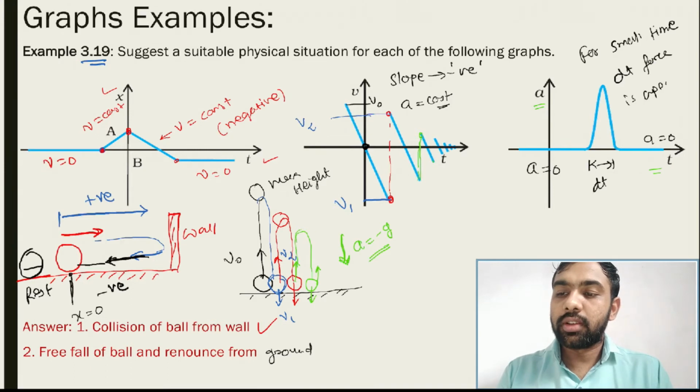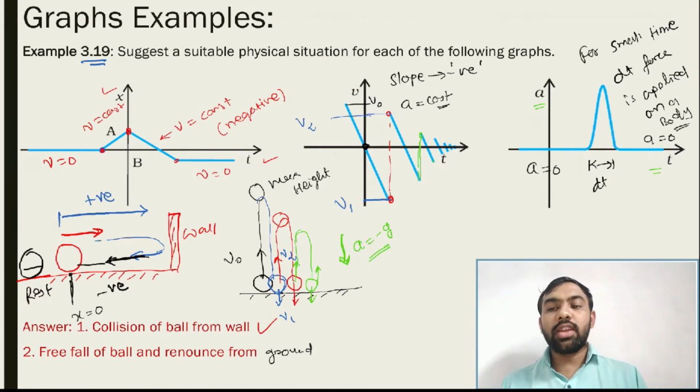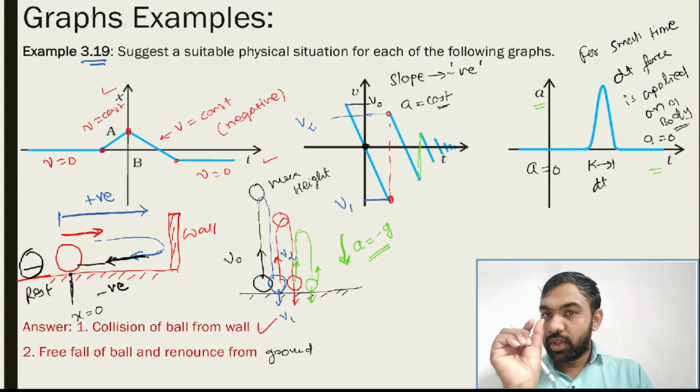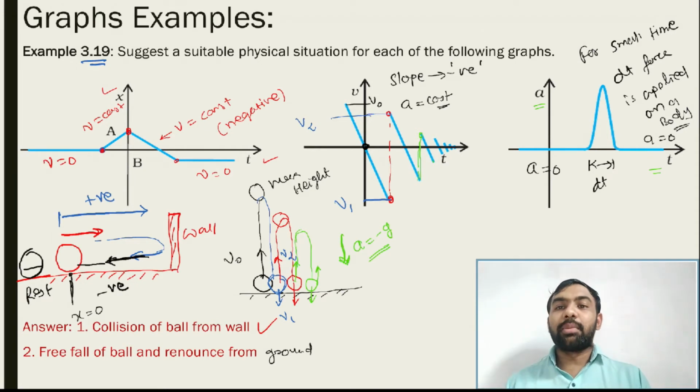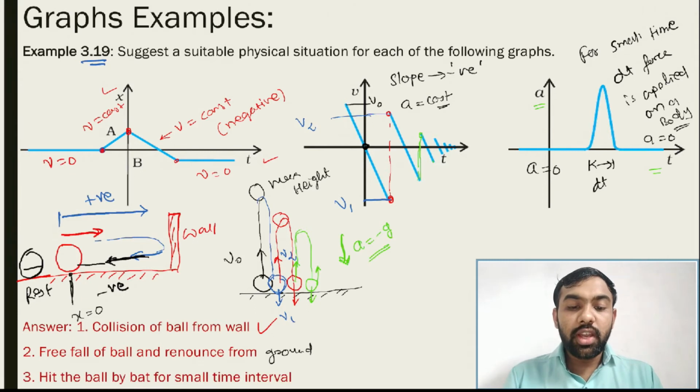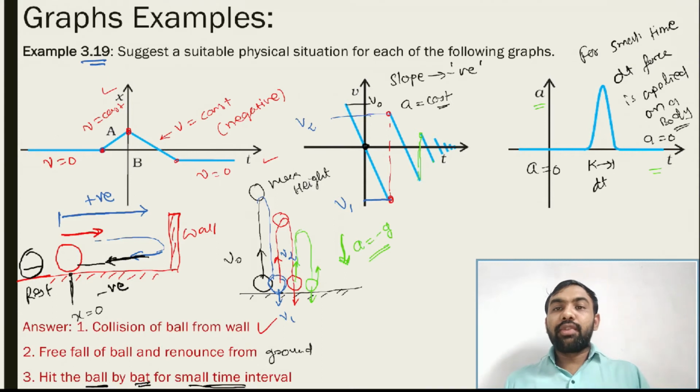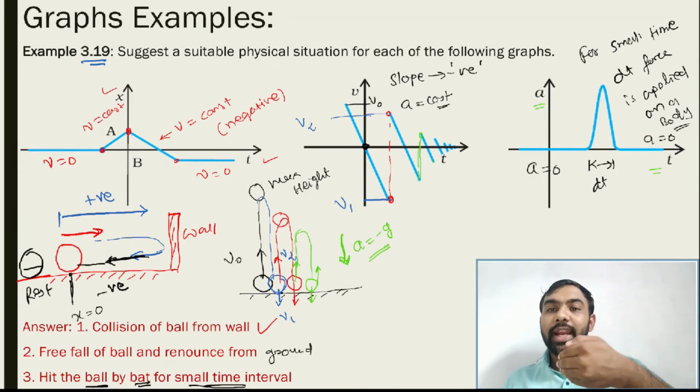The force is applied on a body. You just think of one example based on this. Only for a small time this force is applied. You just think of this type of example. The example is very simple. See this one: hitting the ball with the bat for a small time interval. If any bowler throws the ball, and then the batsman hits the ball, then the motion is like this.